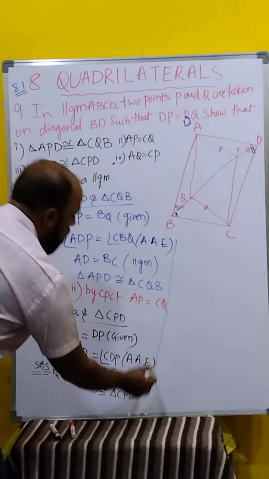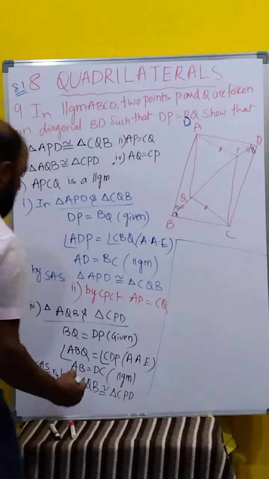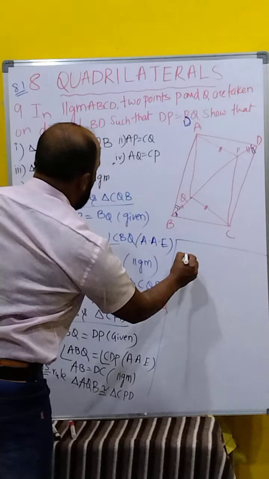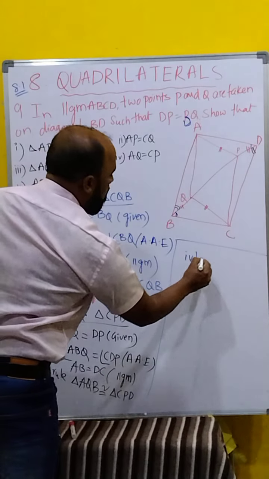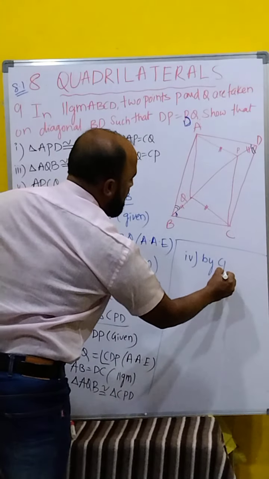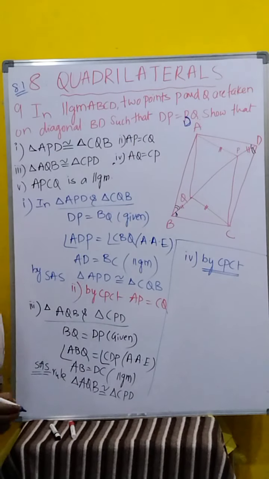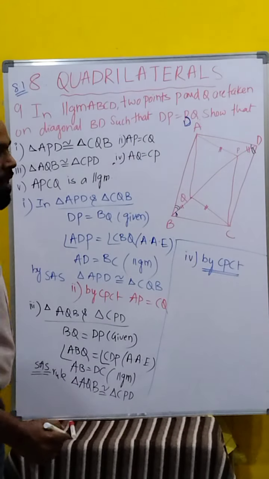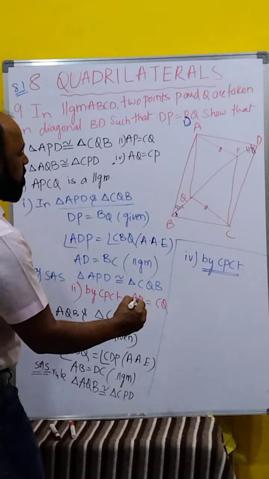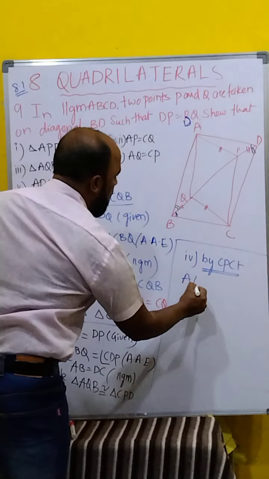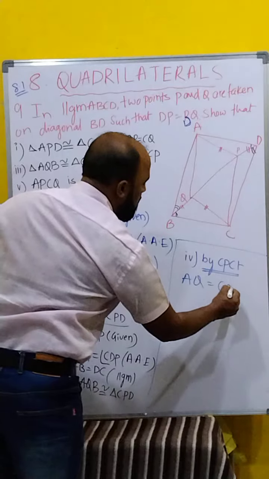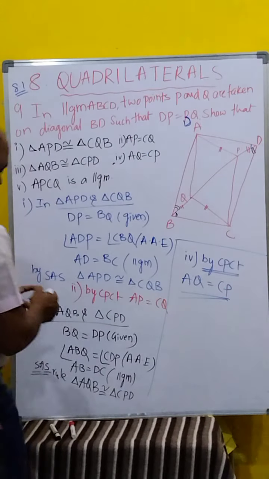Congruent means overlapping each other. That is question number 4. By CPCT, what is CPCT? Corresponding parts of congruent triangles. By CPCT, AQ is equal to CP. This is done. Clear, children?